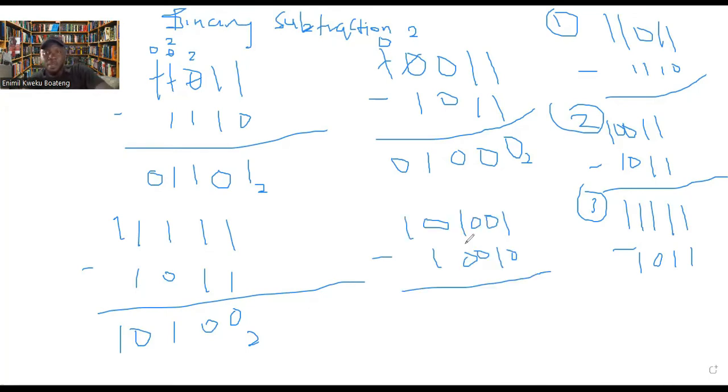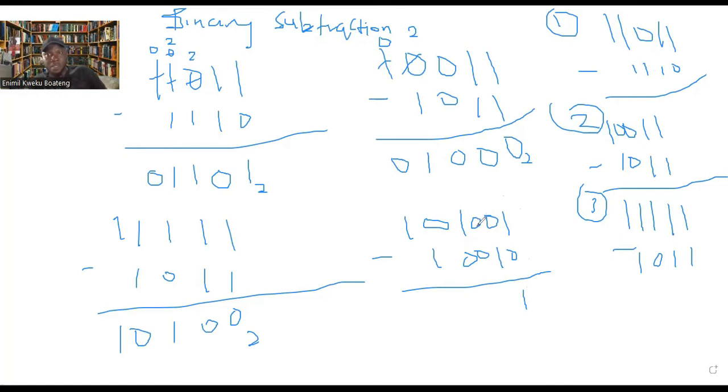All right, so now let's take our last example, and then we'll go to binary multiplication. Now in this last example, watch carefully. So 1 0 0 0 from 1, you're just getting 1 here. But this place is not possible because this is 0. You can't take 1 out of 0. So what we can do is to borrow, but this number is also 0, and we can't borrow from 0.